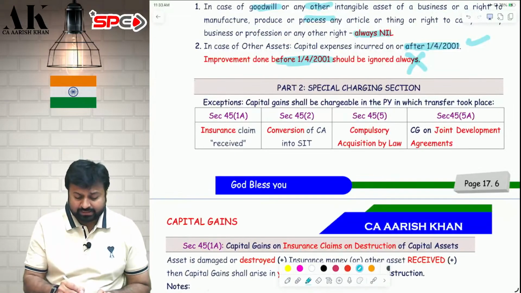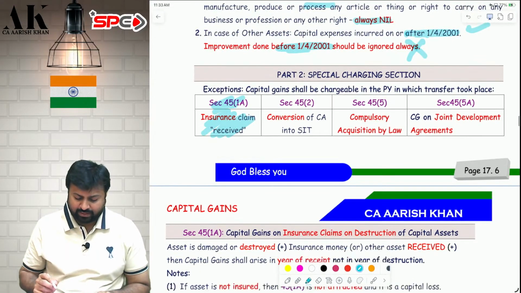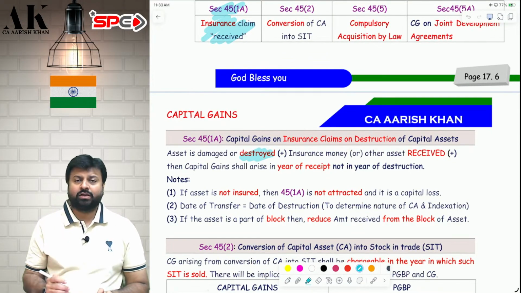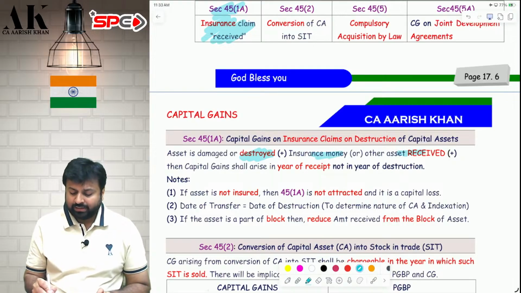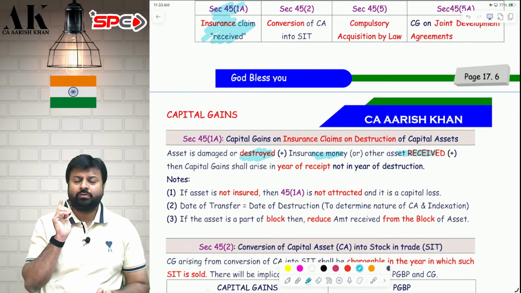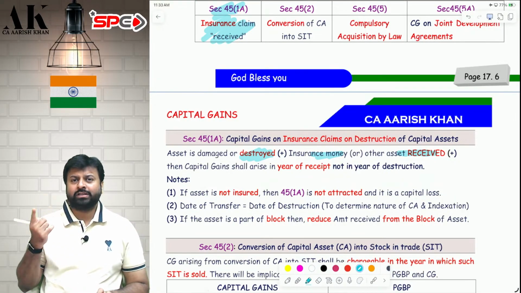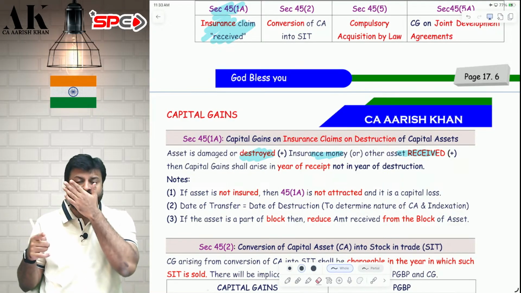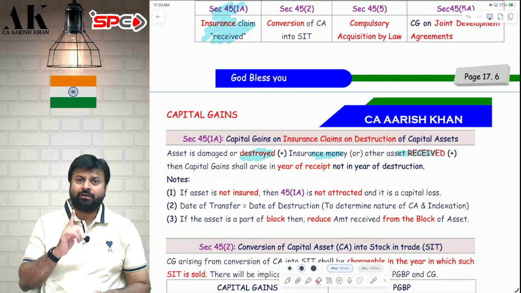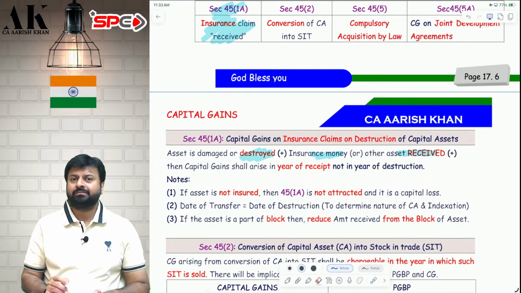First case is insurance claim received, section 45(1A). What is this, sir? Suppose your asset is destroyed in 24-25, and the money or the asset from the insurance company is received in 25-26. Then capital gains will be chargeable in the year of receipt, not in 24-25. So the asset is destroyed in 24-25, but the insurance claim is received in 25-26. Therefore, the capital gains will be chargeable in 25-26. But the year of transfer will be 24-25 only.